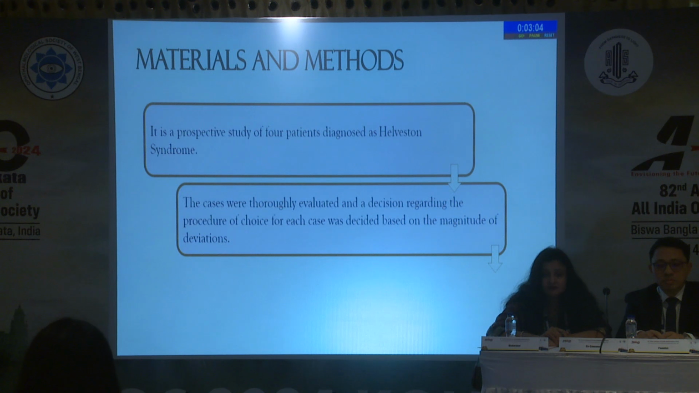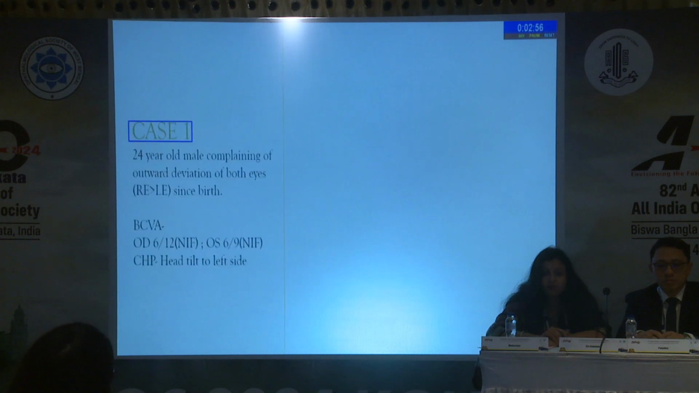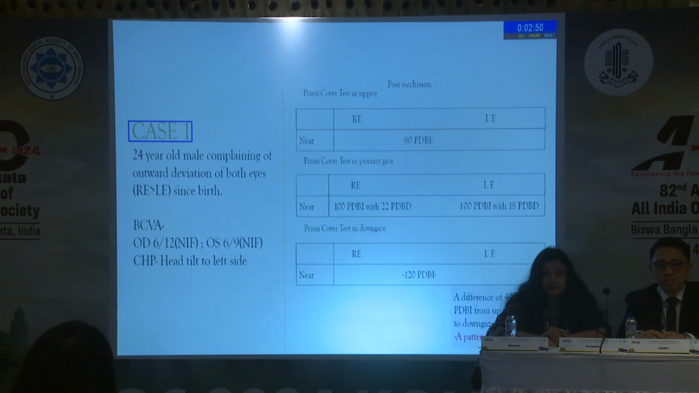They were thoroughly evaluated as per our squint proforma, and based on the magnitudes of deviation, the surgery of choice was chosen, and post-surgery, they were on regular follow-up. Now, case 1 is a 24-year-old male complaining of outward deviation of both eyes, right eye more than left eye, since birth, and on post-occlusion, we found a very significant A-pattern exotropia of approximately 40 prism diopters base in.